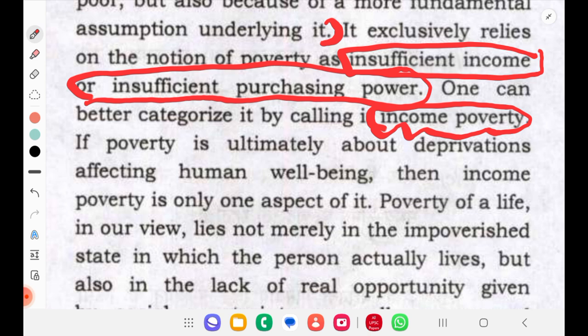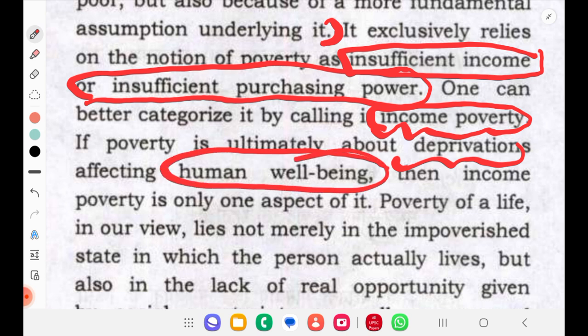If poverty is ultimately about deprivations affecting human well-being, then income poverty is only one aspect of it. Actually, poverty means what? It is deprivation affecting human well-being. So if you consider only income, it is only one aspect is what they are saying.